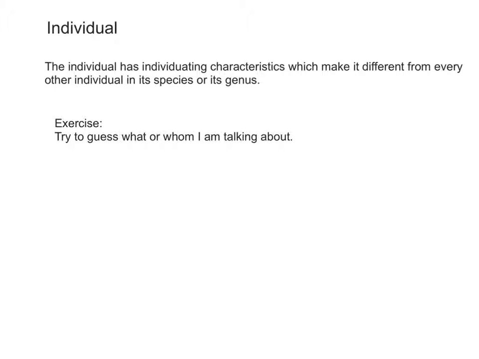This is an animal. In this case, I told you only the genus which the thing or animal belongs to. It's impossible to guess, since you may mention any animal that you please. And now I tell you that this is an animal, a lion. It's still impossible to guess, but now you already know that I am talking about a lion. Now you know the genus and the species. You should eliminate all the other animals.